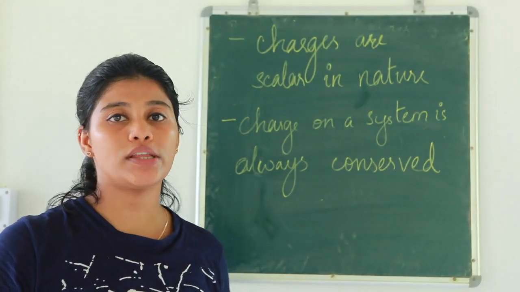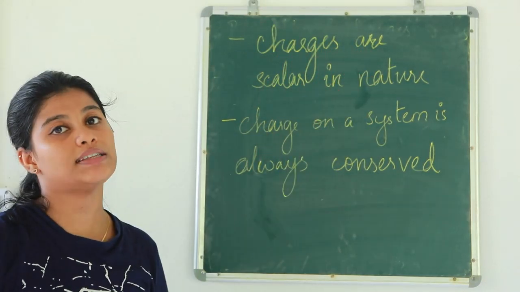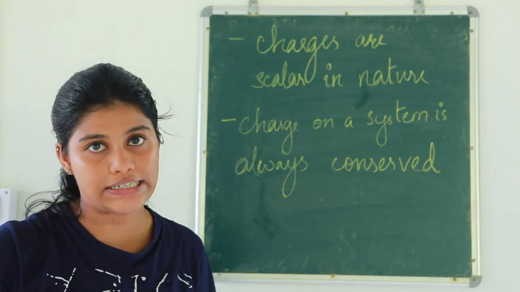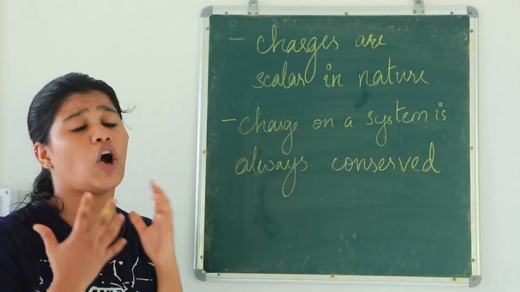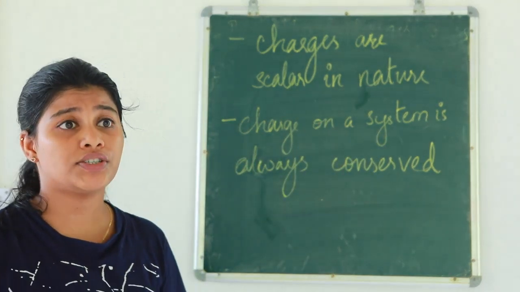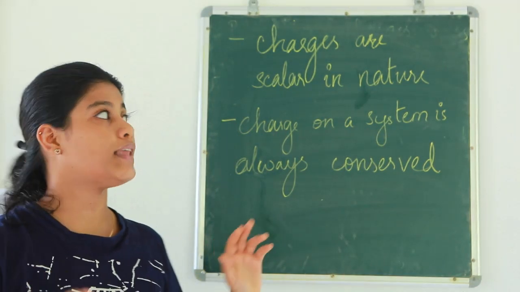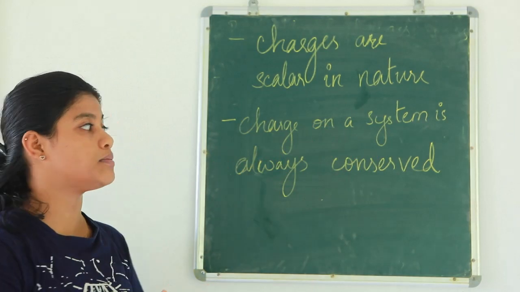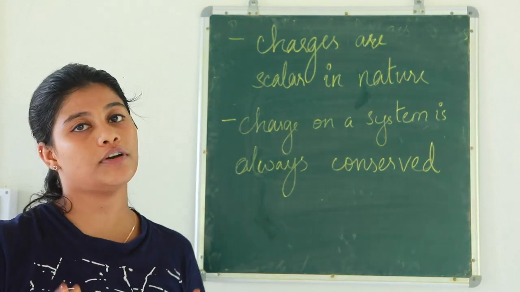The last 2 points are, charges are scalar in nature, that is, charges are scalar quantities. Then the last point is, charge on a system is always conserved. The charge on a system remains conserved throughout. These are the points that come under the properties of electric charges.